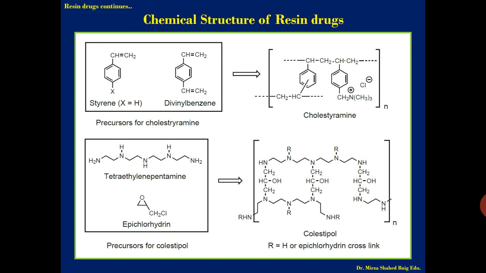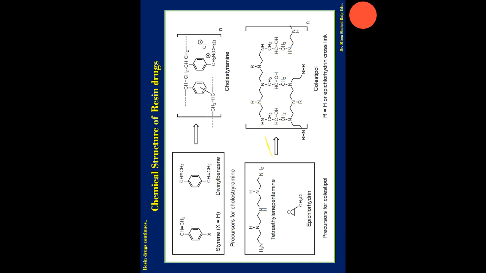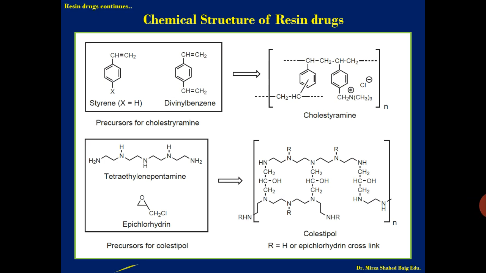Together these two form the cholestyramine resin drug.